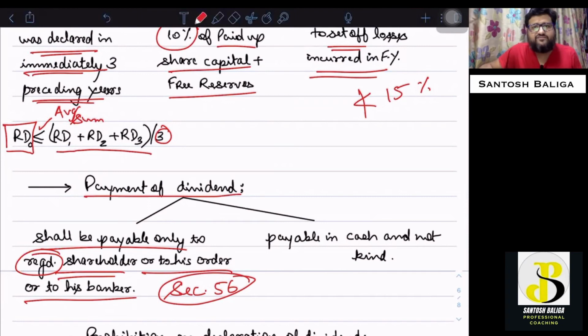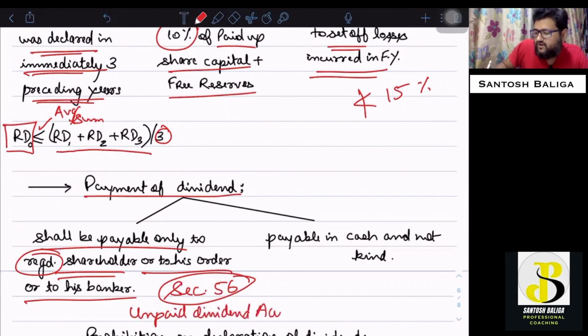Whenever there is a transfer, an instrument of transfer is delivered to the company, and on receipt of the instrument of transfer, but the company has not yet registered the transfer, in that case, the amount of dividend will be transferred to the unpaid dividend account. I will cover this unpaid dividend account, which is under section 124, in my next lecture, where I will also discuss this particular example.